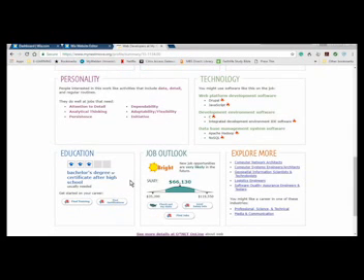This is the education section, the job outlook section, and you can explore other career choices that are similar in some aspect to web developers. This is an interest section here. The job outlook section gives you an idea of what the current median salary is for this position in the current area that you've selected.